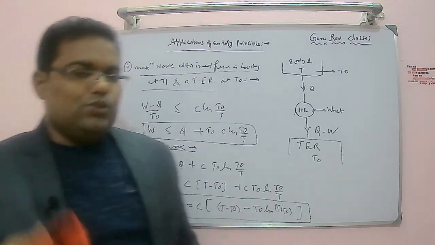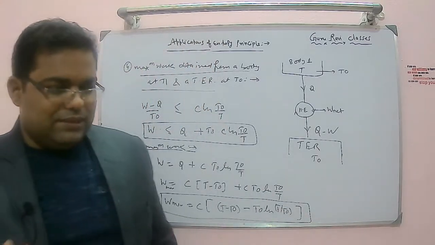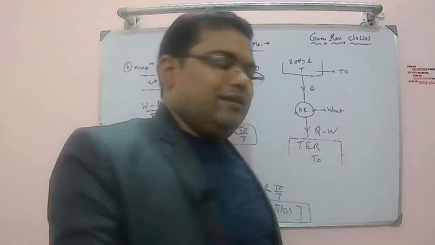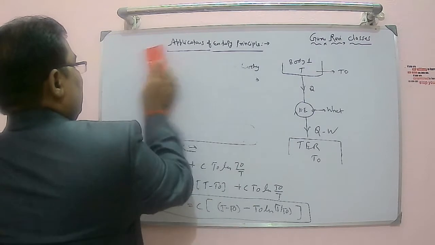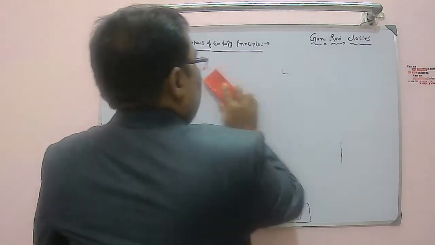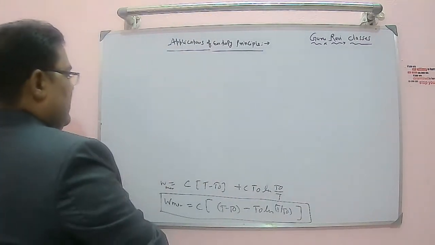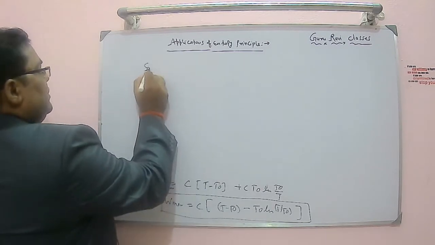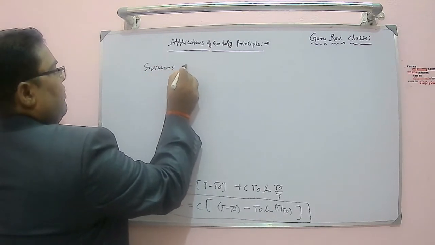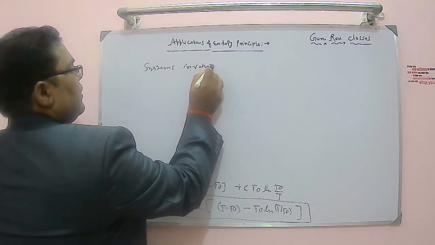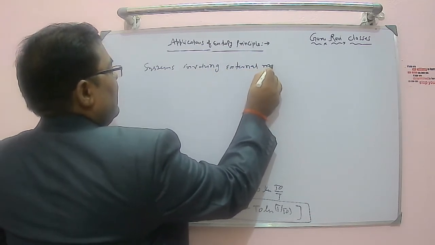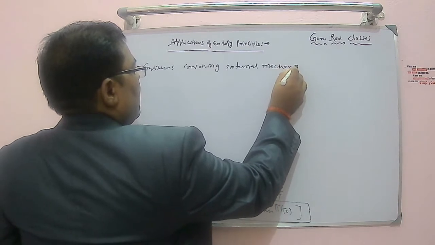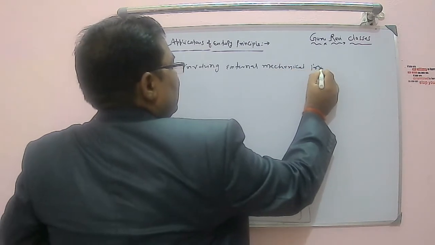Now we will see two more cases. The system exhibiting the external mechanical irreversibility and the internal mechanical irreversibility. Now we will go for external mechanical irreversibility. So systems involving external mechanical irreversibility.